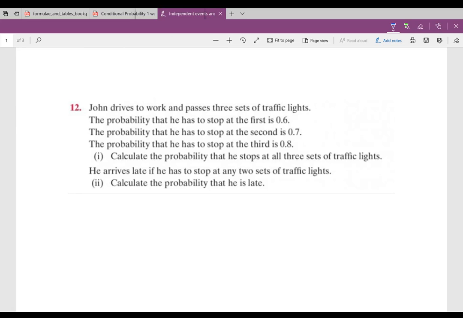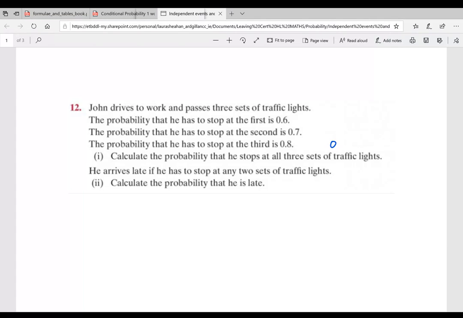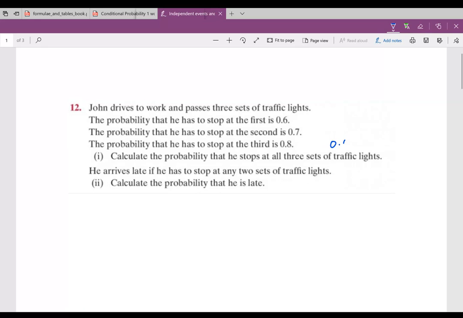Okay, so corrections for the work yesterday. First one was question 12. I think everybody was fine with the first one, calculate the probability that he stops at all 3 sets. So if he stops at all 3 sets, that means it stops at the first and stops at the second and stops at the third.